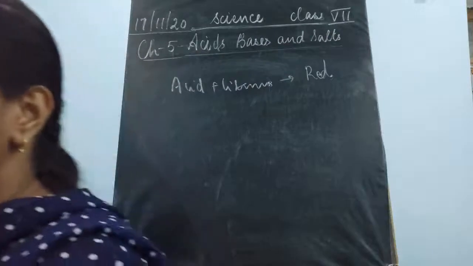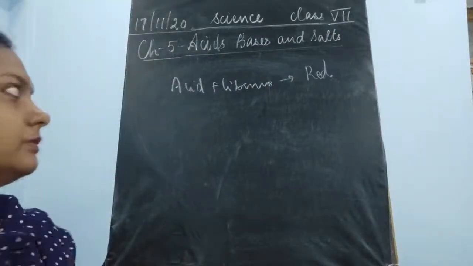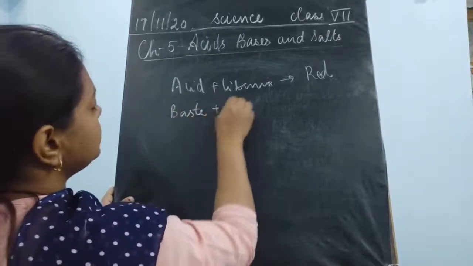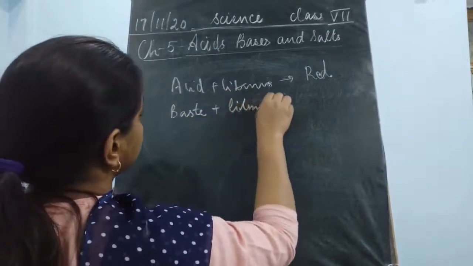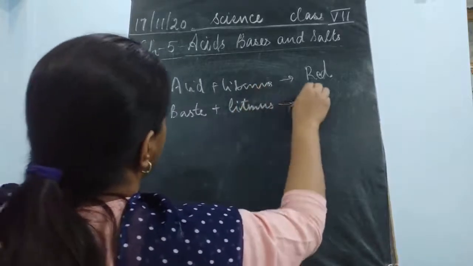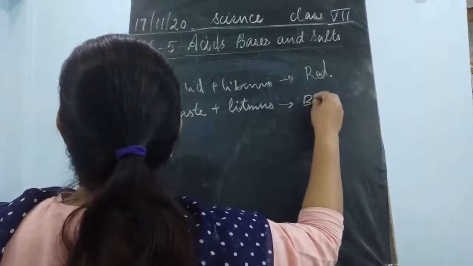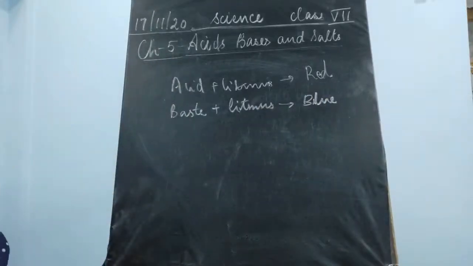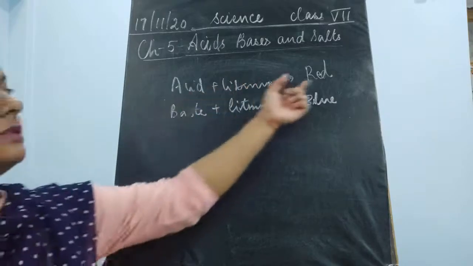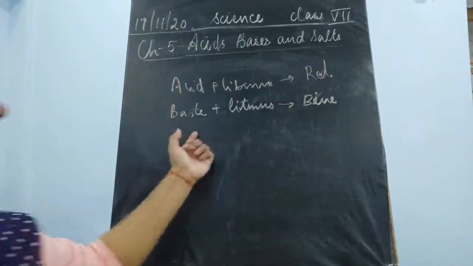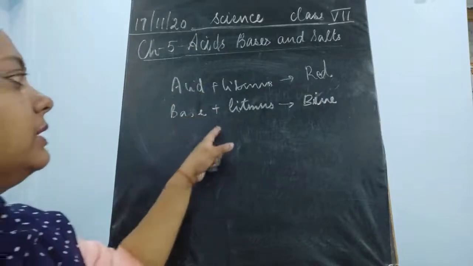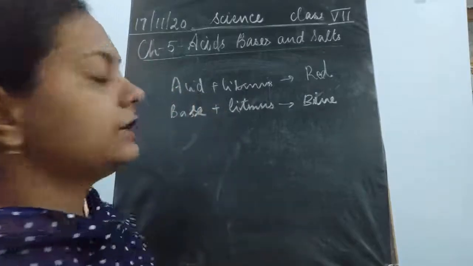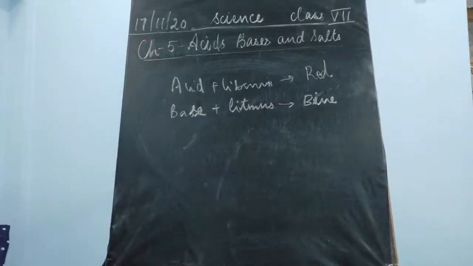Similarly, when bases react with litmus, see, when acid reacts with litmus, it turns blue litmus to red in color. Similarly, when bases react with litmus, it turns red litmus to blue in color.